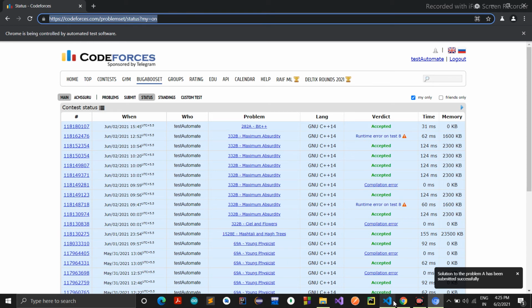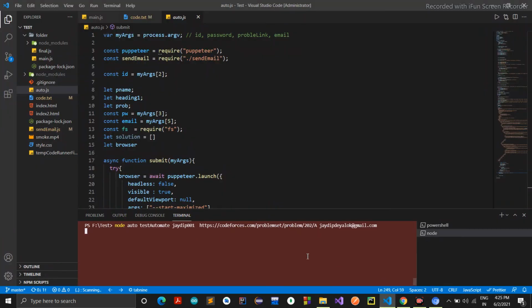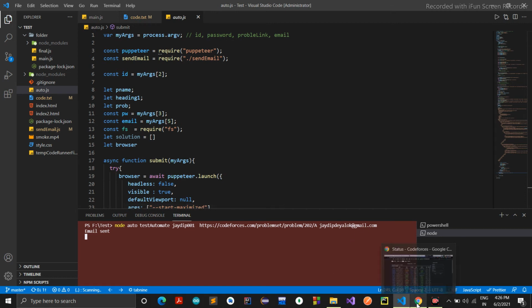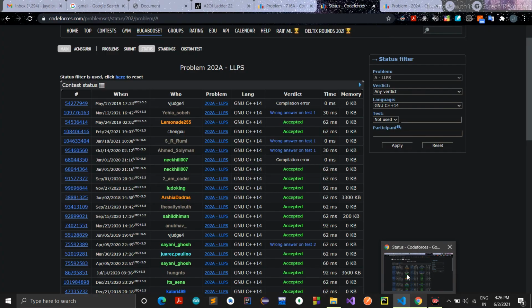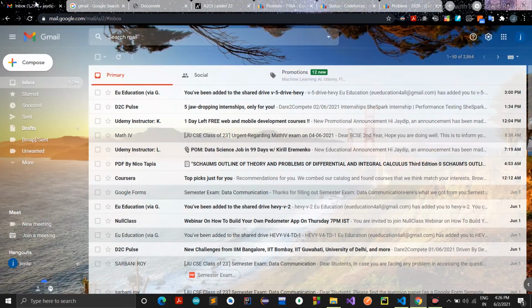And let me see what they give. Actually, the confirmation mail will come after a little time. Yeah, the mail has been sent, and now let me check in this mail ID whether the mail has actually been sent or not. So let me open the mail ID. Let me refresh.